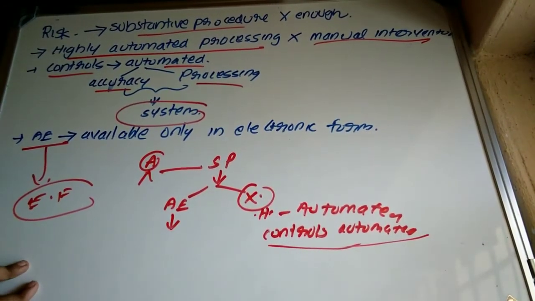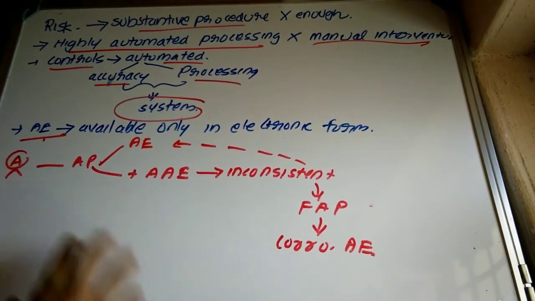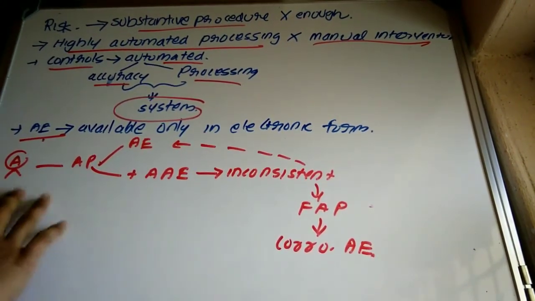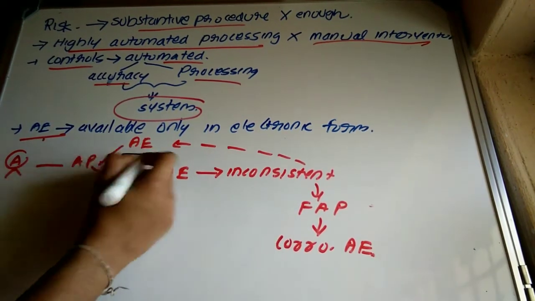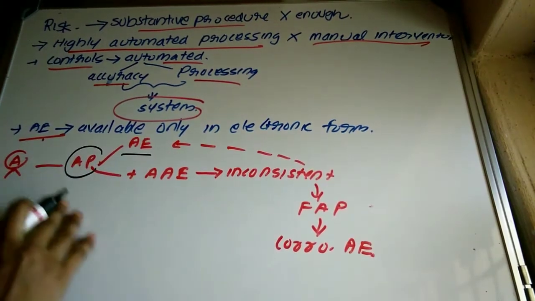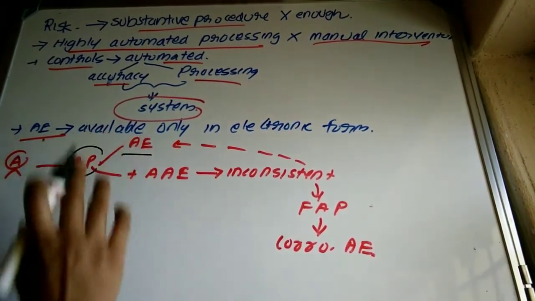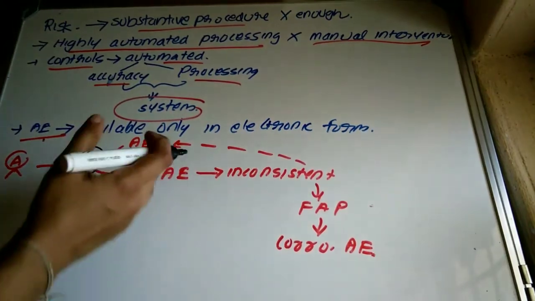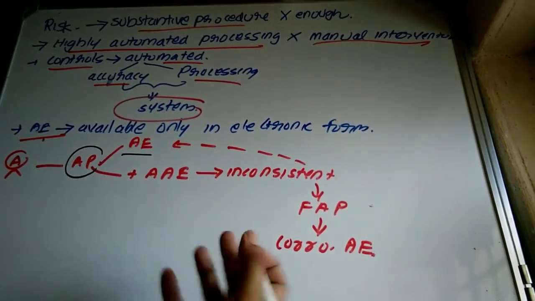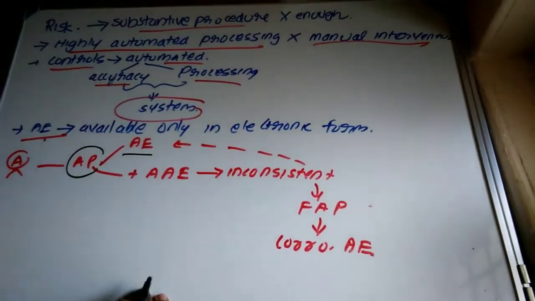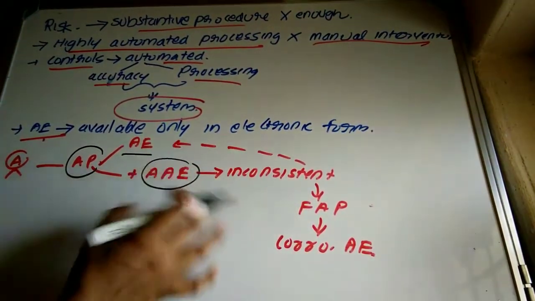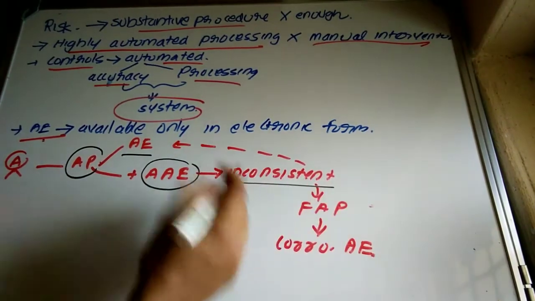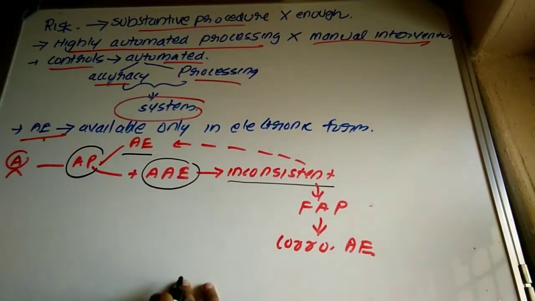Okay, moving towards the next part, the last part of this standard. Suppose the auditor has to perform audit procedure. Why is the auditor performing audit procedure? To obtain audit evidence, right? Suppose after obtaining some audit evidence, the auditor continues performing audit procedures and gets additional audit evidence. Suppose the additional audit evidence is found to be inconsistent with the already obtained audit evidence.